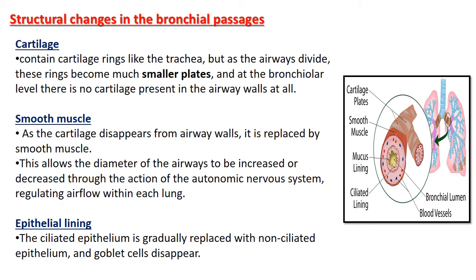Third one, that is the epithelial lining. The ciliated epithelium is gradually replaced with the non-ciliated epithelium and goblet cells disappear. Up to the trachea there is the ciliated epithelium, so mucus can be expelled, but in this layer it is gradually replaced with the non-ciliated epithelium and there are no goblet cells. So these are the changes occurring to the bronchial passage.